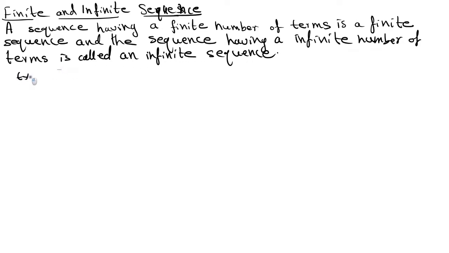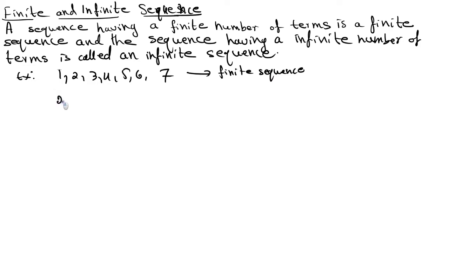For example, here 1, 2, 3, 4, 5, 6, 7. It is an example for a finite sequence because here you can see only 7 numbers, right? You can count the numbers. Finite means you can count the numbers. In simple words, if it is countable then we call it a finite sequence.